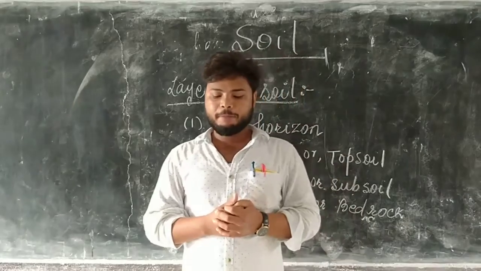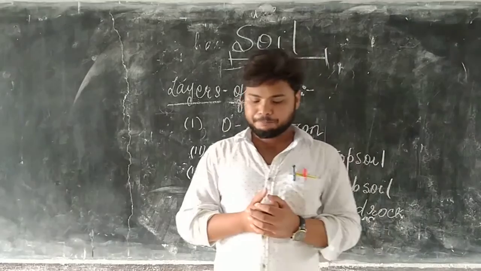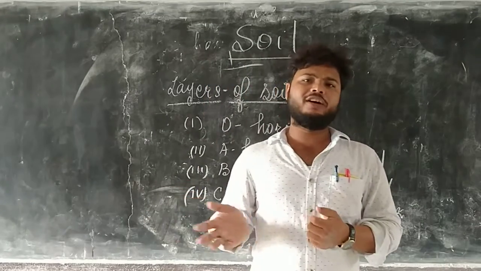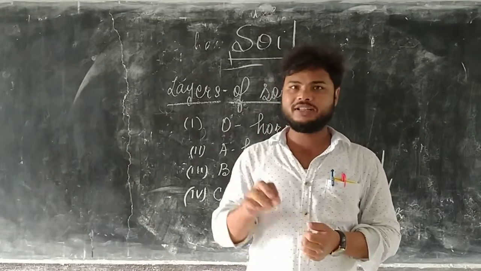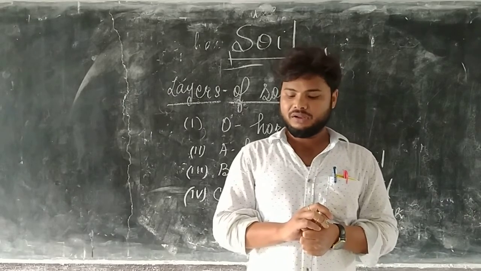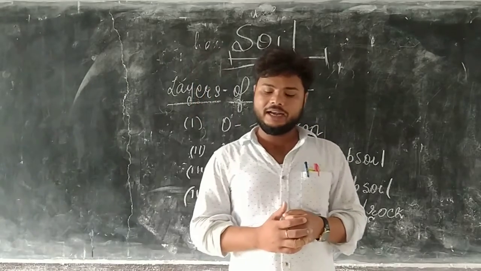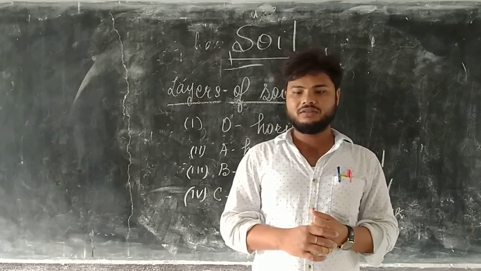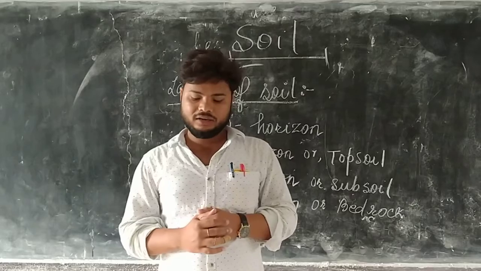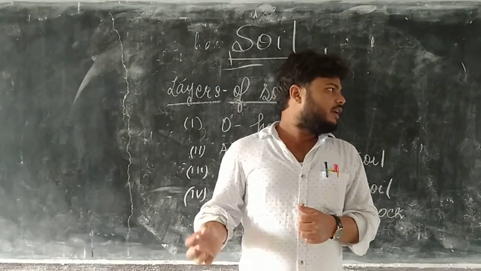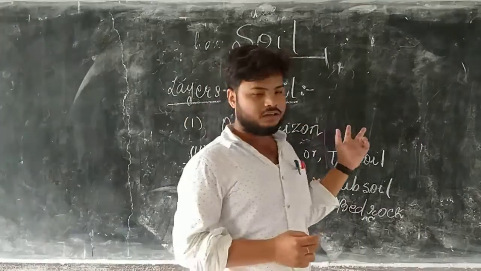Next one is the B horizon or subsoil. It is located just below the A horizon. As the A horizon ends, the B horizon starts. This layer has clay and mineral deposits and lacks humus.